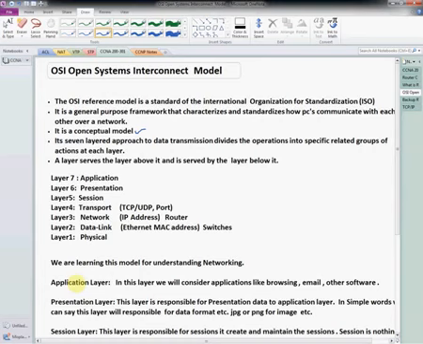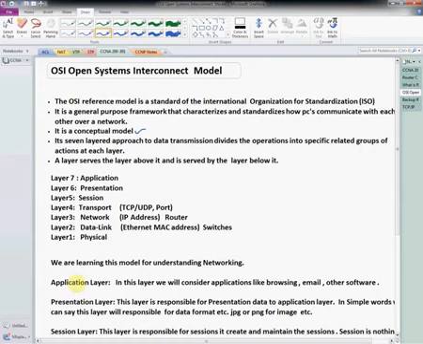Whatever application users are using, for example WhatsApp, Facebook, Twitter or Instagram, that is an application. So the application layer is responsible for a user to communicate with another user. In simple words, the application layer is responsible for communication between humans.